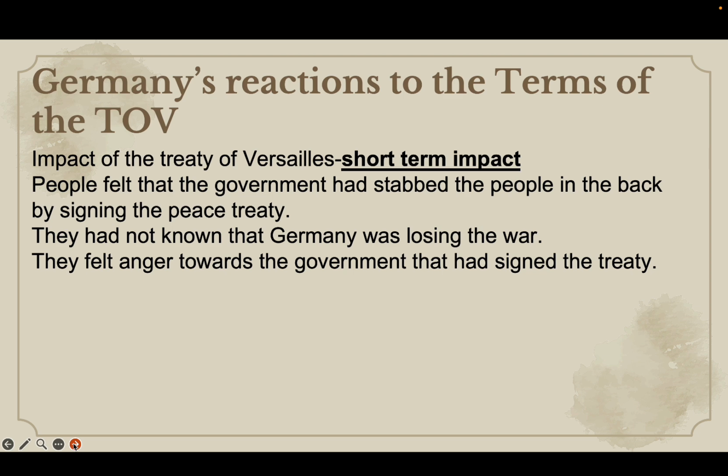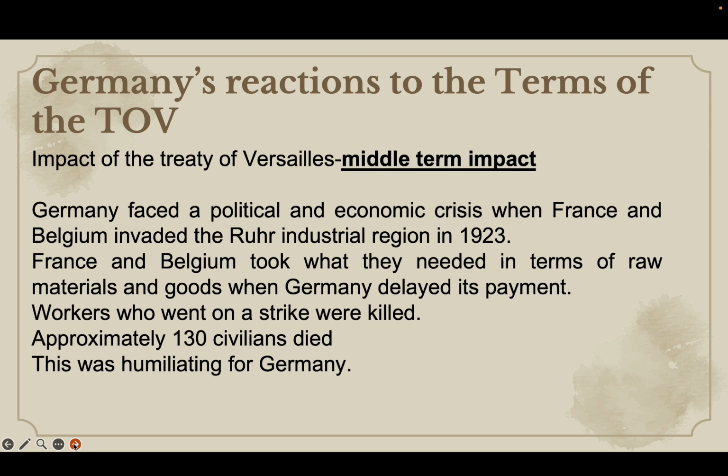So there was a lot of resentment against the democratic government that signed the treaty. Now, the midterm impact was that Germany faced a lot of political and economic crisis throughout the post-war period. You can see that in 1923, Belgium and France actually invaded the Ruhr industrial region in Germany. This is because Germany had actually defaulted on its payment. It could not pay the reparations due to these two nations, France and Belgium.